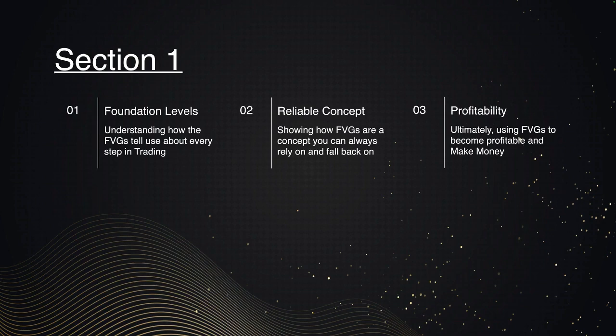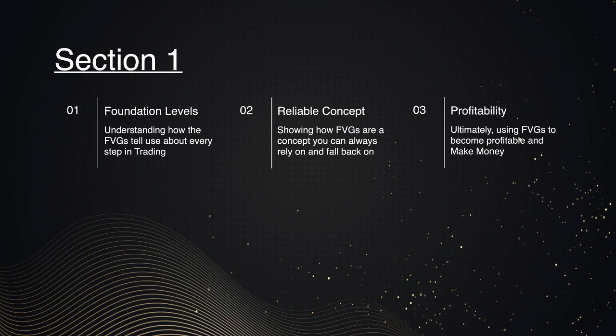Understanding how fair value gaps tell us, a little typo, excuse me for that, about every step in trading. So the foundation levels, let's remind ourselves, are the bias, the narrative, the context. Within that context, we have the boundary and of course the target. Both those steps create one context, right? A context is a boundary and a target. Then afterwards, we have an entry and we have risk management. Fair value gaps tell you every single step that you need to know right there.